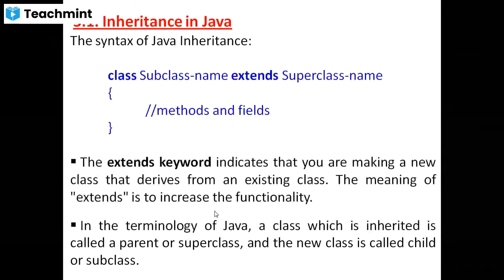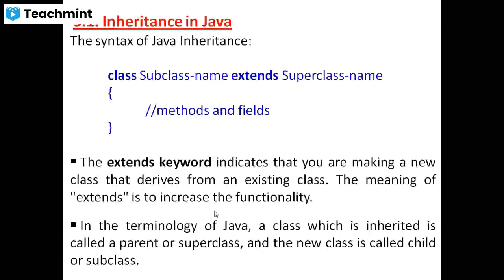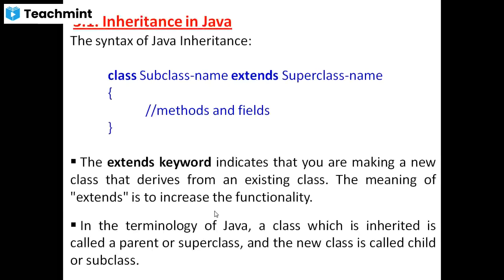Whatever name you want, you can assign as the subclass name. Afterwards, you have to give one space. Then extends. Extends is a keyword. Then a space and then write the superclass name. Superclass name means parent class name. Understood? How to extend or inherit from superclass to subclass?